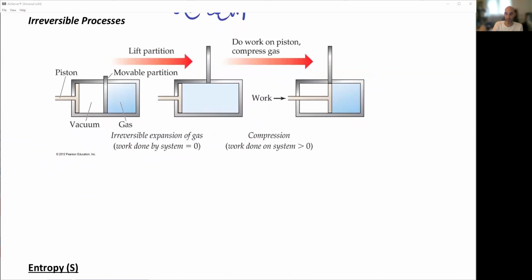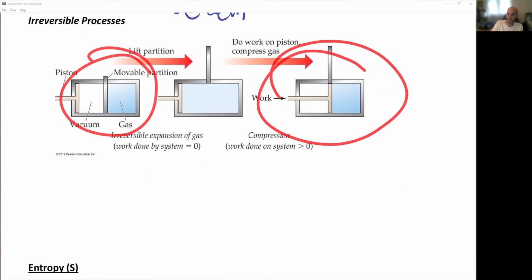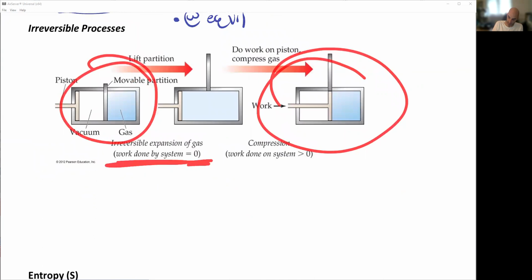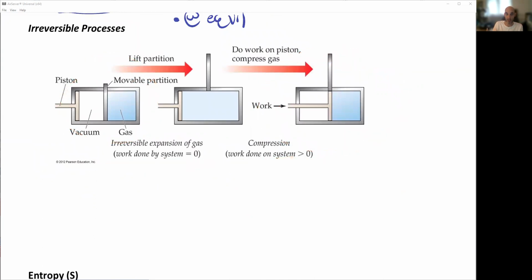Ultimately, work done by the system is equal to 0 to start. That's irreversible expansion of a gas. Work done on the system is greater than 0 because I have to put work in in order to compress it again. So we've gone from the original state to the final state, although they're the same, they weren't exactly reversed. Work done by the system is equal to 0, work done on the system is greater than 0. So we've had to do work in order to return it to its original state. So what does all this mean?